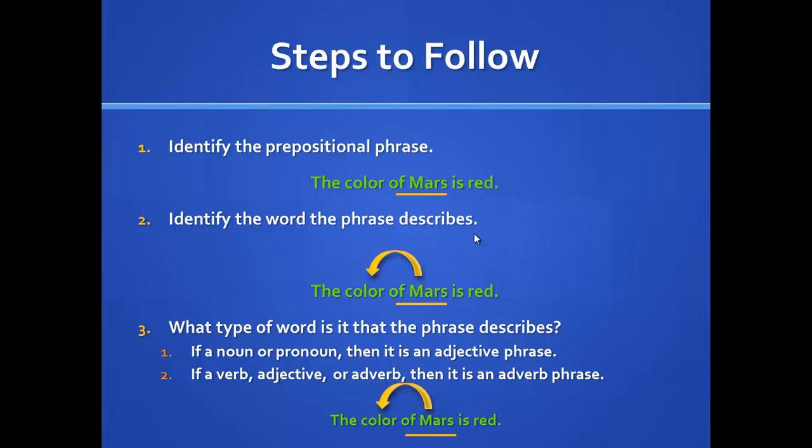So let's think. What type of word is color? I'm hoping you said that it was a noun, because color is a thing, so it is a noun. And so, since it is a noun, that must mean that we have an adjective phrase. So, of Mars is your prepositional phrase. The word that it modifies or describes is color, and it is an adjective phrase because color is a noun.